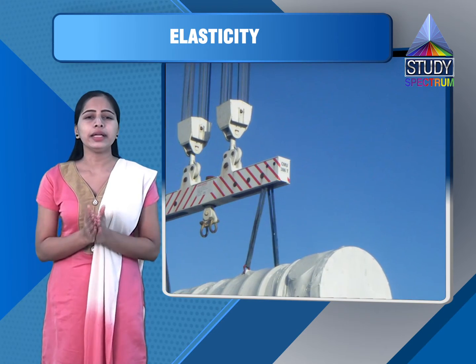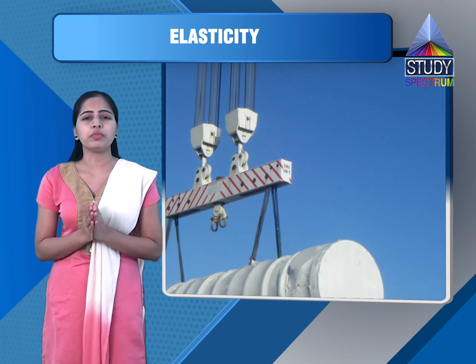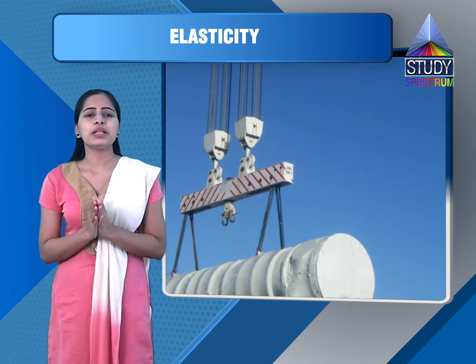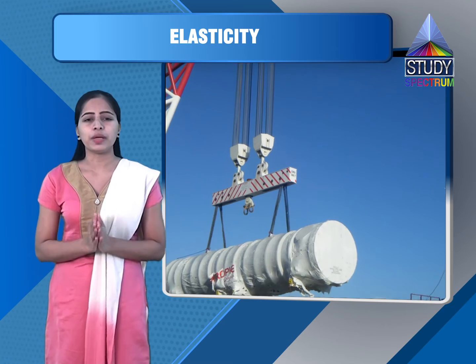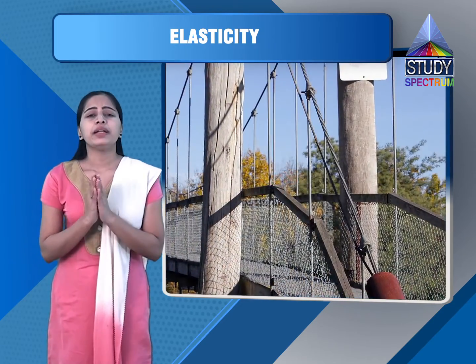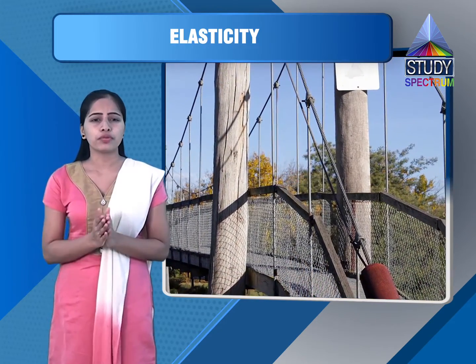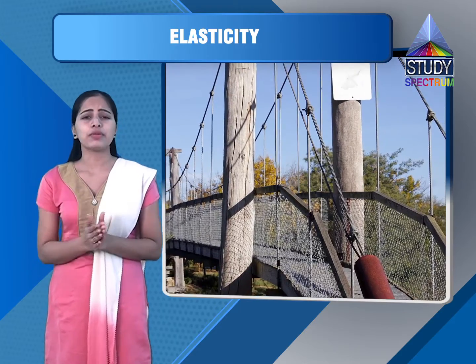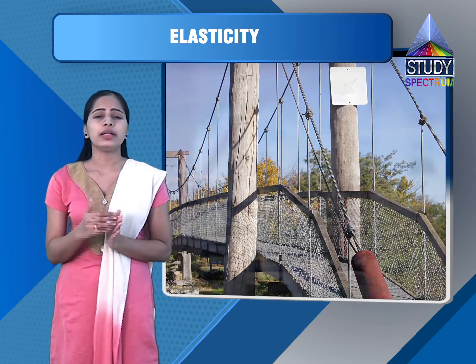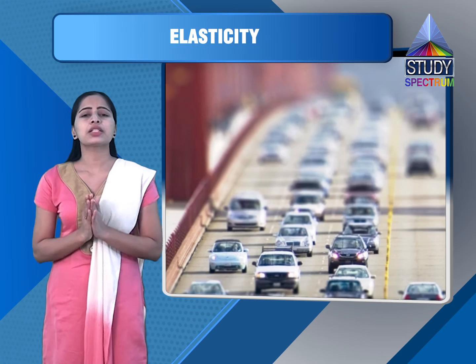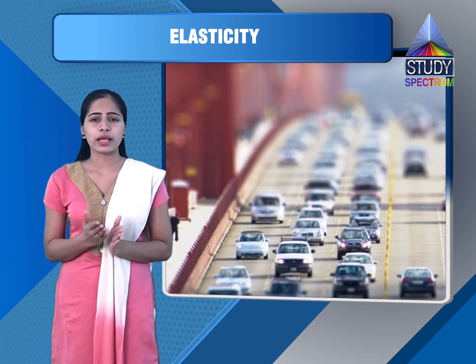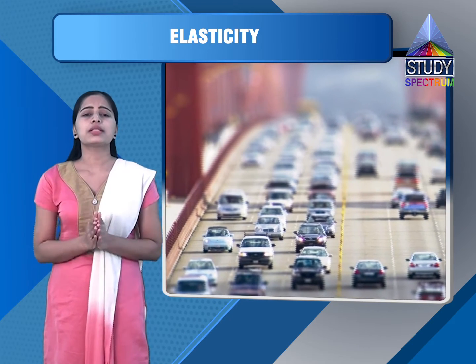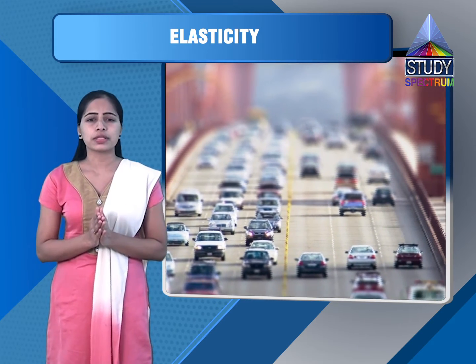So it is 30 into 10 raised to 7 Newton per meter square. Now ultimate stress is taken as a measure of tensile strength of a material. So thus we can write 10 into 10 raised to 4 upon pi r square is equal to 30 into 10 raised to 7. So pi r square is equal to 0.3333 into 10 raised to minus 3 meters square. So this is the area of cross section.